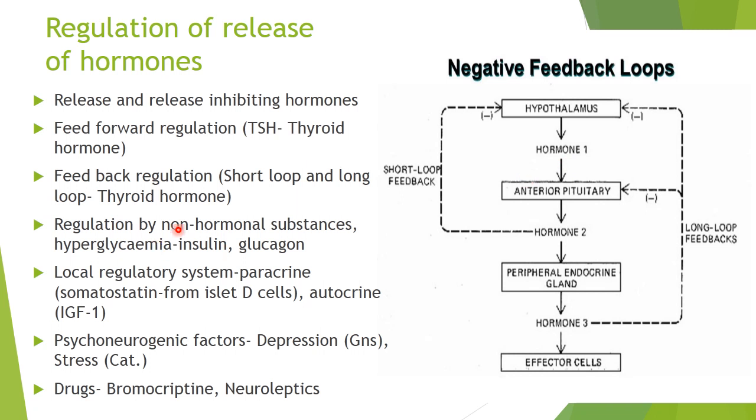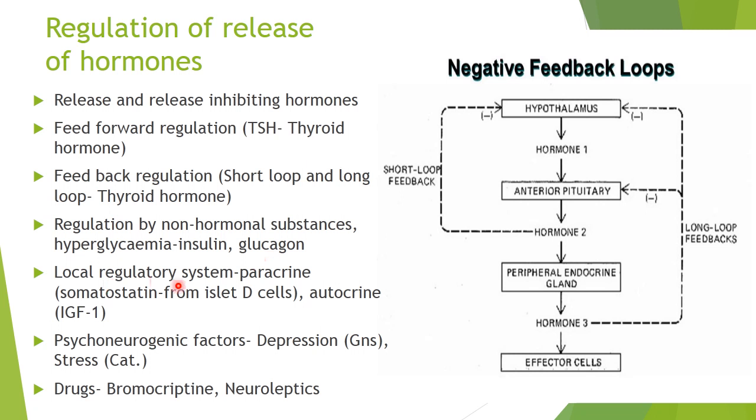Regulation of hormone release can also be controlled by non-hormonal substances. Say for example, hyperglycemia will increase the insulin release while it will inhibit the glucagon release. Insulin is important to decrease the blood glucose levels, while glucagon has the effect opposite to that of insulin.